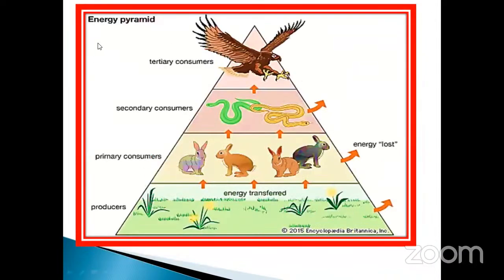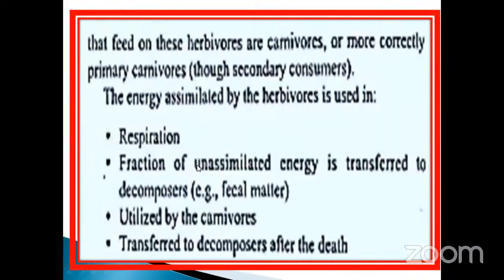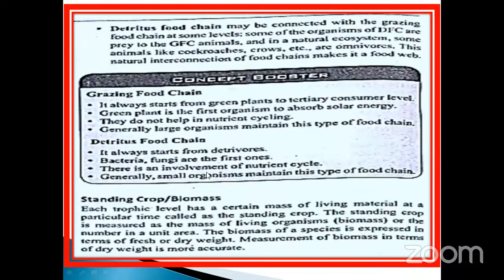The same thing, the energy pyramid, it is also calculated. Here the pyramid level is high. From here to here, what happened to the primary consumer is the energy lost. Here also the same process is repeated again and again. That's why they have given an arrow here. Okay, my dear, at each and every step, they will not consume fully. For example, suppose a lion hunts here, it will not consume fully.